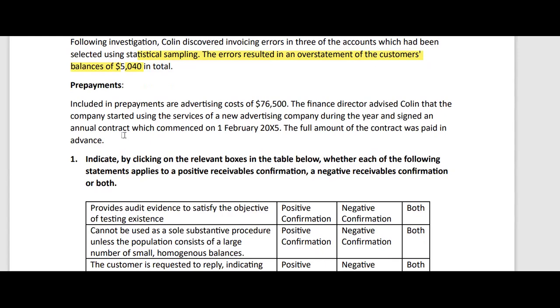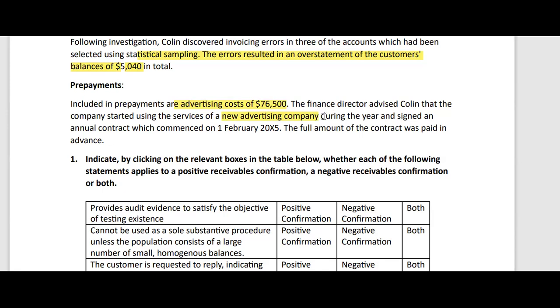Okay, so included in prepayments are advertising cost of 76,500. Normally, as the advertising expense is incurred, it is deducted as an expense from the profit or loss statement. But the specific information in this section is that the finance director advised Colin that the company started using the services of a new advertising company. So they are basically using the services of another company during the year.